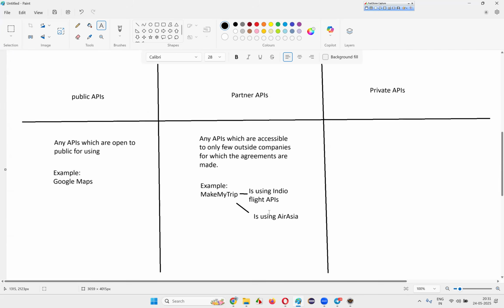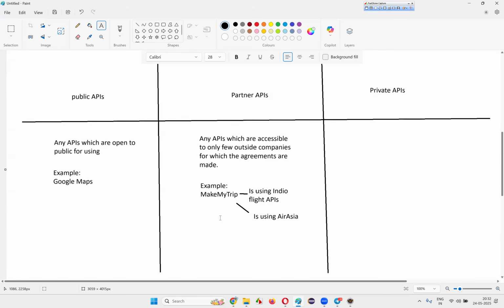Only with a limited kind of companies, these flight companies are exposing their APIs. Indigo, AirAsia, or any other flight company makes agreements with travel websites like Make My Trip, Ease My Trip, and so on.